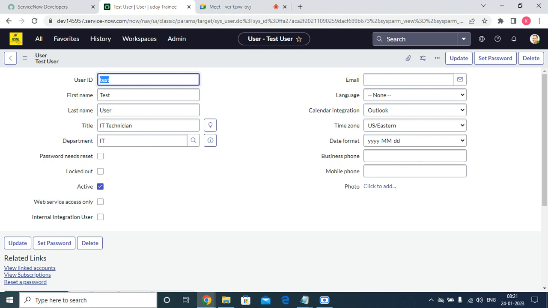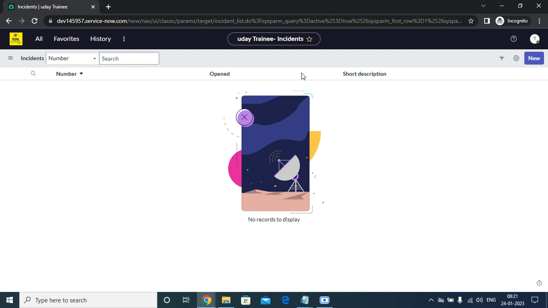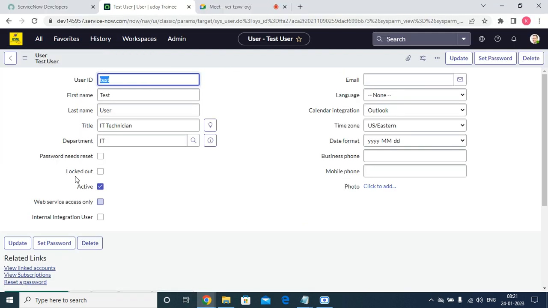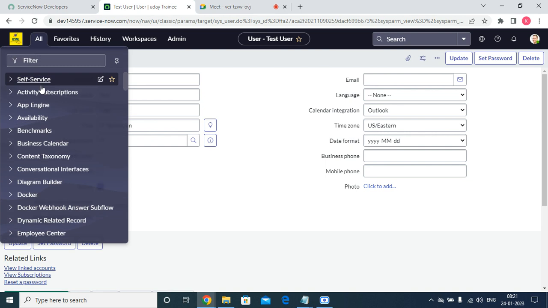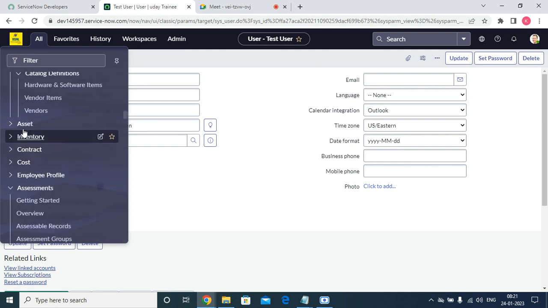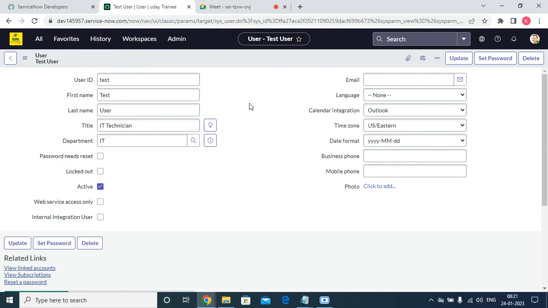The next step: whenever I log in, I'm opening the incognito window. If I log in, I see very few things: self service, contact, tracking, around six modules we have there. If you look from the admin profile, see how many we have. We have plenty of things. That means admin has full access.